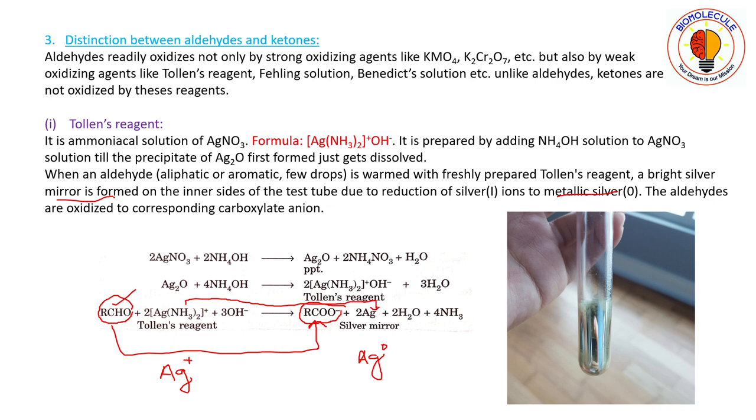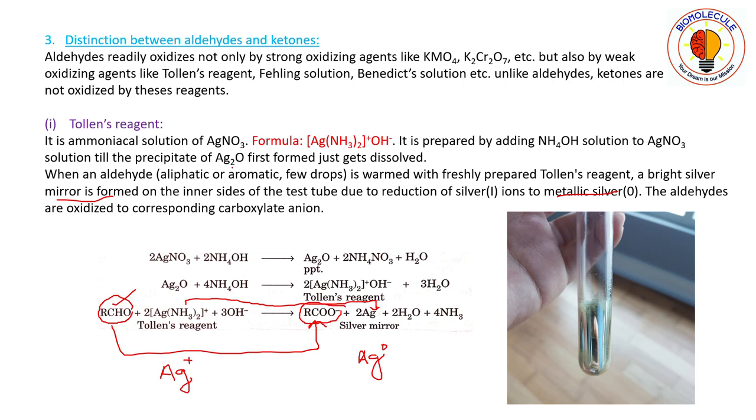In our normal household items, the mirror is nothing but silver coated on glass, and to protect the silver from corrosion or degradation, it is coated with a paint. You can see on the back side of the mirror a brownish red or red paint, just to protect the silver.